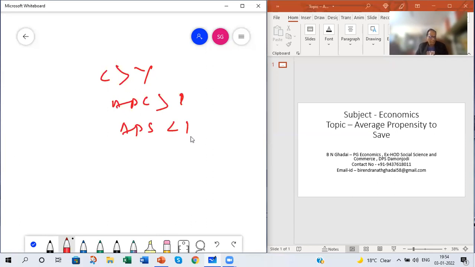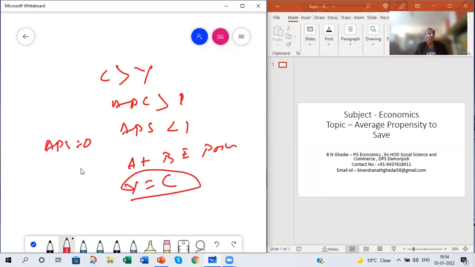Second property, APS can be 0. And where? At the break-even point. At the break-even point, Y is equal to C. Consumption is equal to income, so saving is 0. So there the average propensity to save is 0.